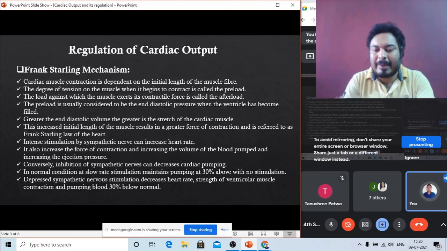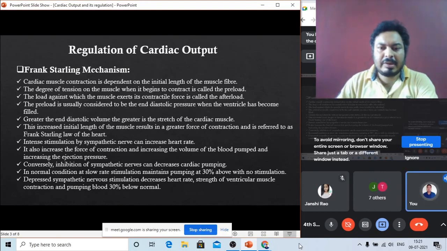Just like your rubber, the more you pull it, the more the speed of contraction of the rubber. Just like the same, when the heart relaxes more during the end diastolic period, at the same time the heart also contracts very fast. Okay. So now see the amount of relaxation of the heart.